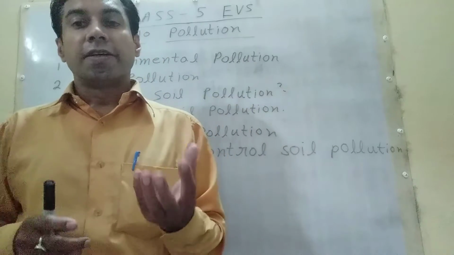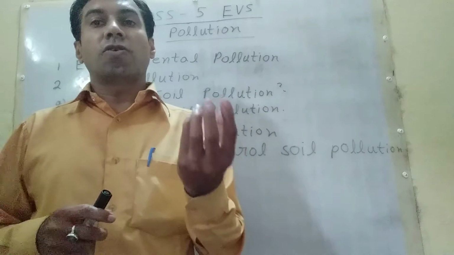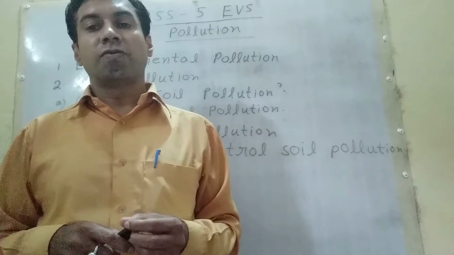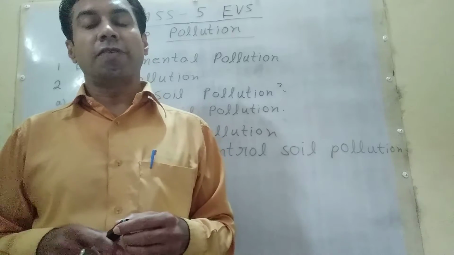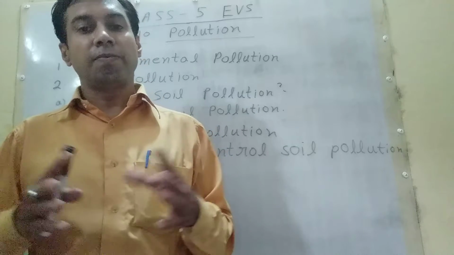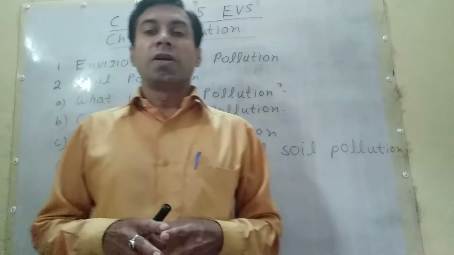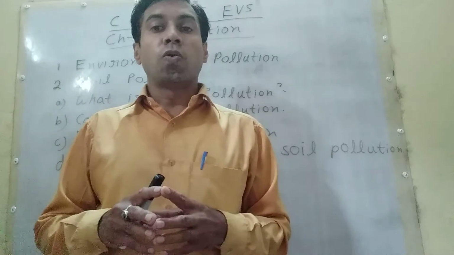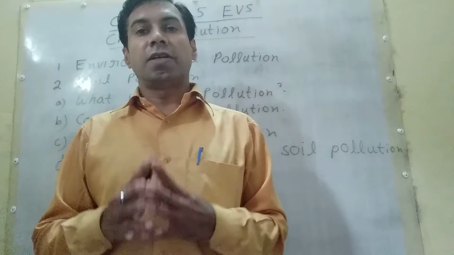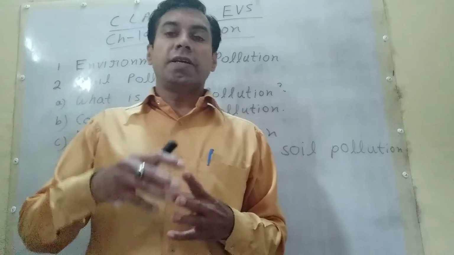Now students, what is the effect of environmental pollution? If our environment is polluted, what are the effects? Ozone layer depletion.